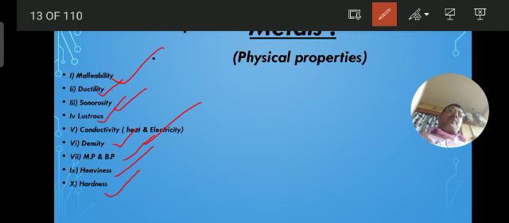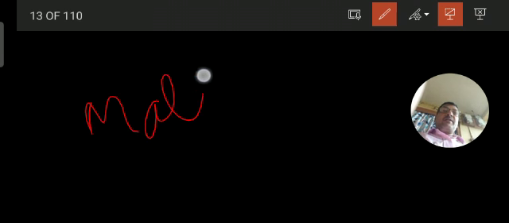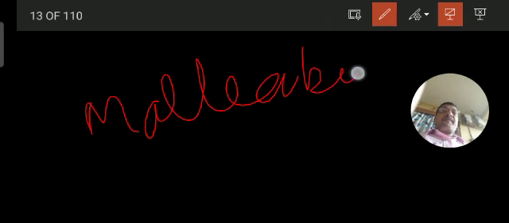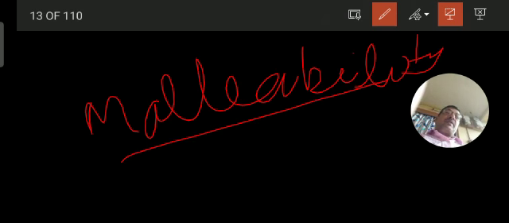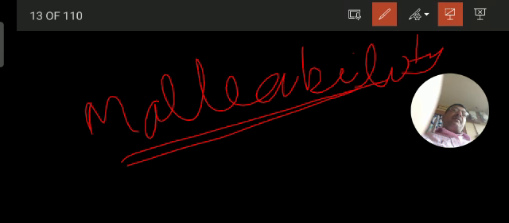What is the first property? Malleability. What is malleability? Malleability means if you take metals, they can be beaten into thin sheets.